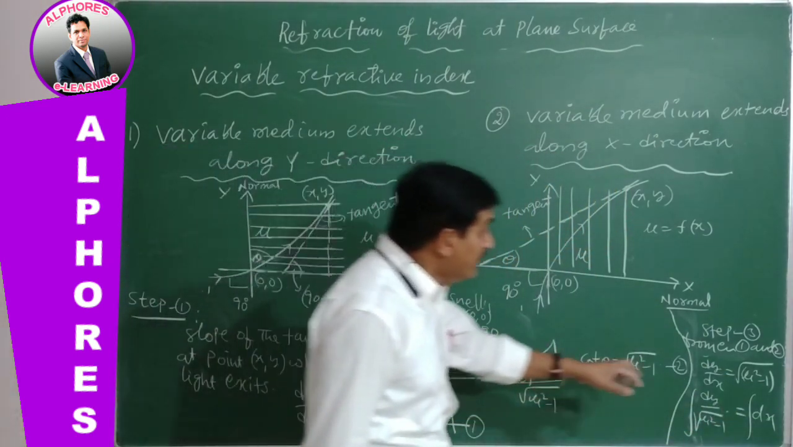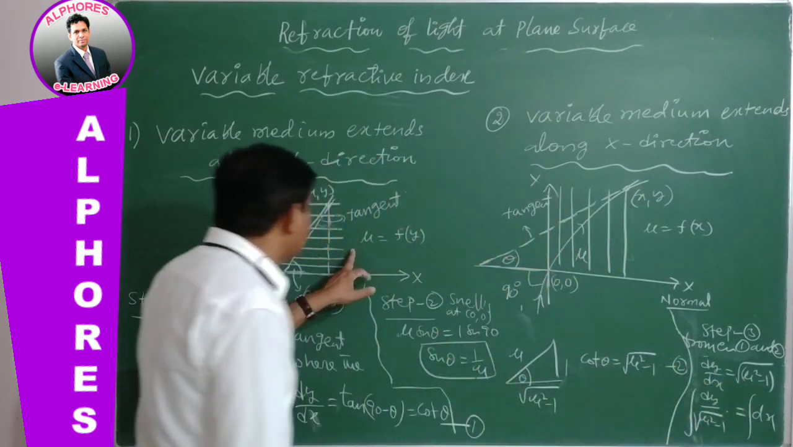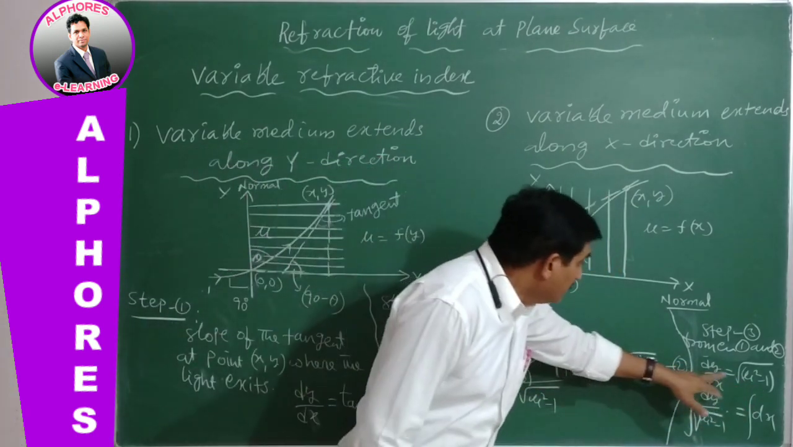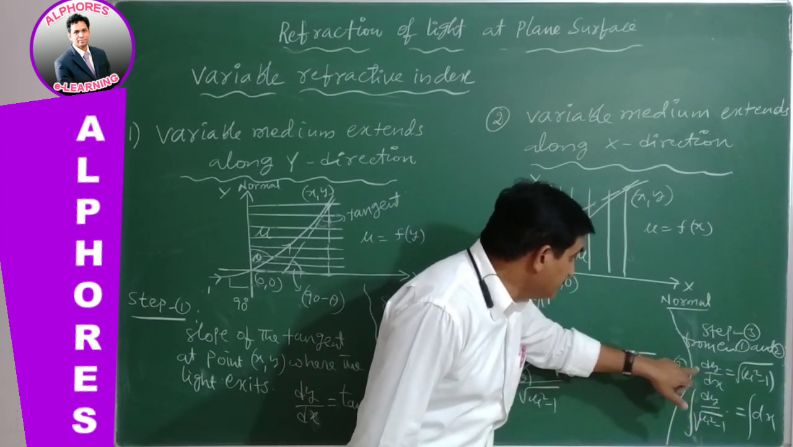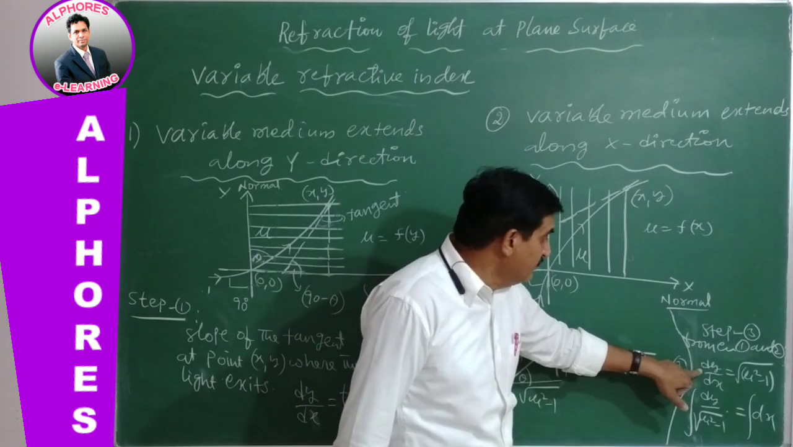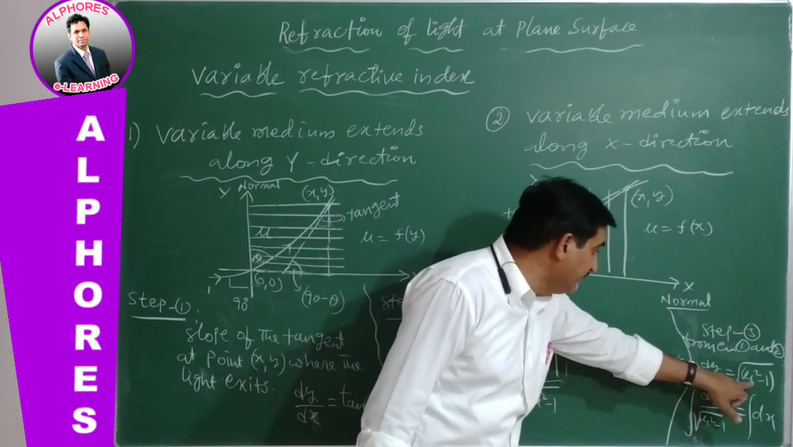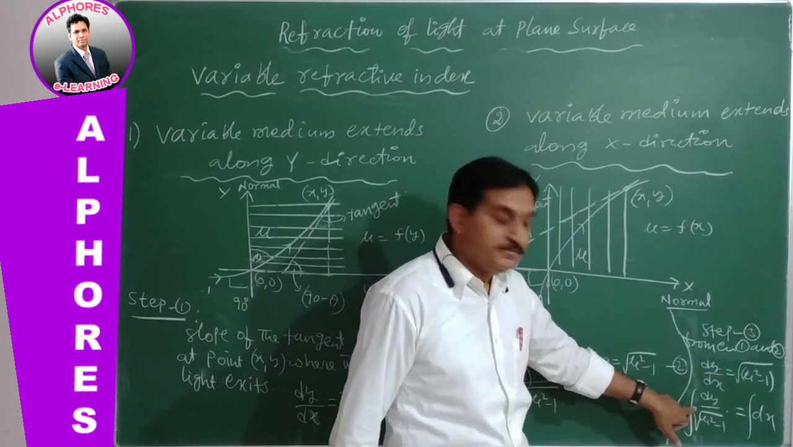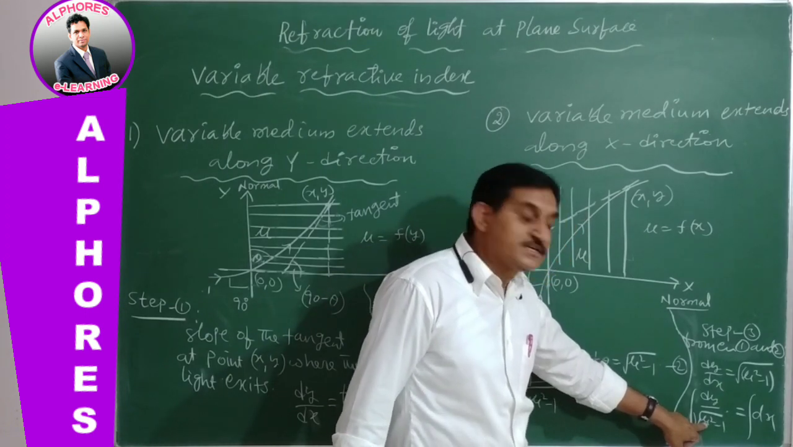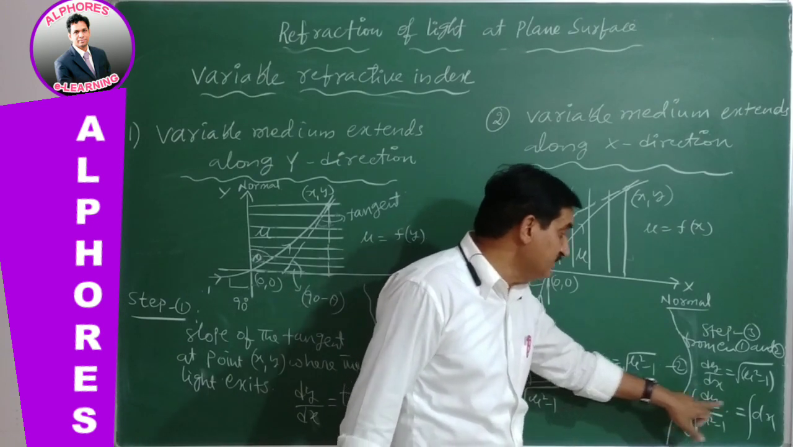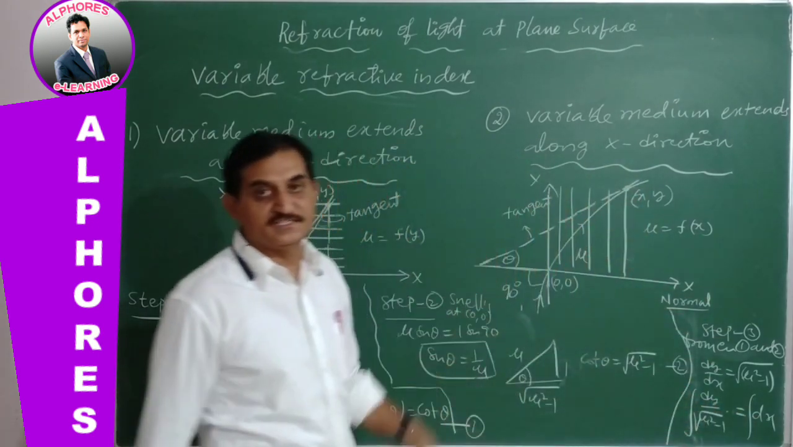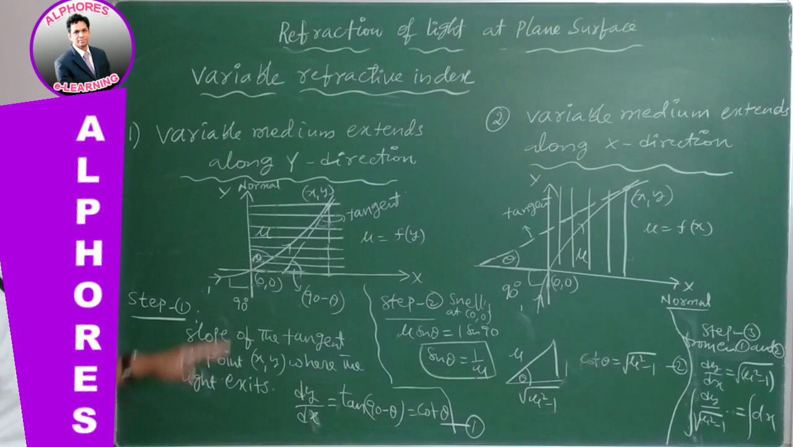Then mu is a function of y in this case. Therefore, taking this side, dy is the integral function where we have to shift towards dy, because mu is a function of y. It is an integral function that equals dx, taking integration. That's all. This is the formula whenever the refractive index is changing along the y direction.